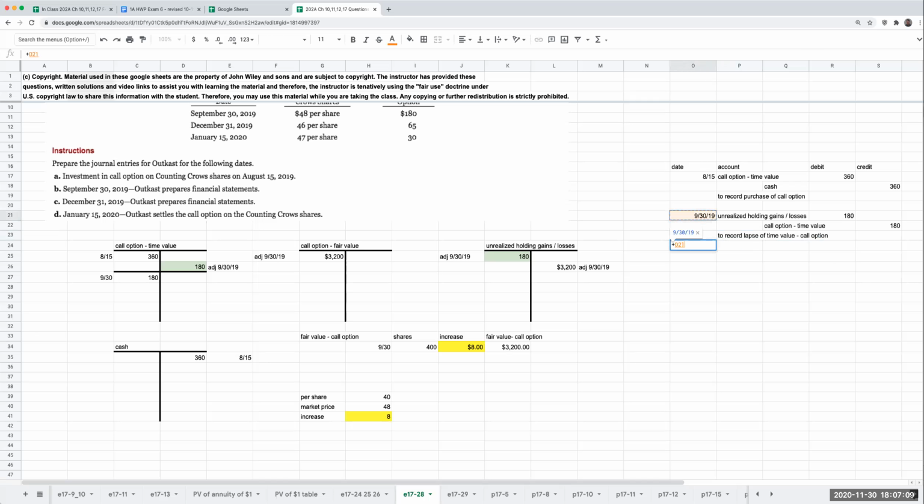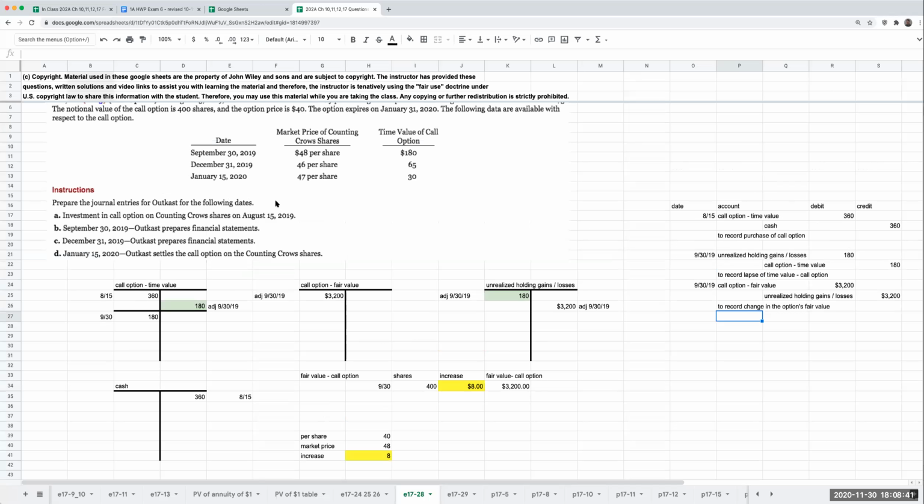Then over here, I'm going to record the call option fair value of 3,200, with an unrealized holding gain or loss in the same amount, to record the change in the option's fair value. I'm just going to pause briefly to check my work. Okay, so I've prepared the financial statements as of September 30th. These would be the entries I would need to report.